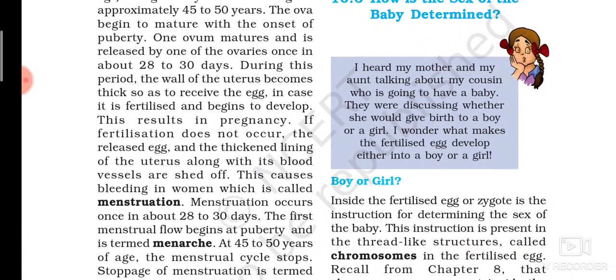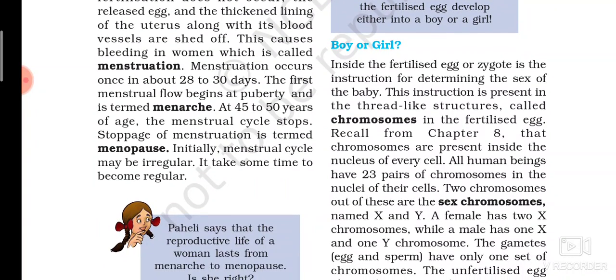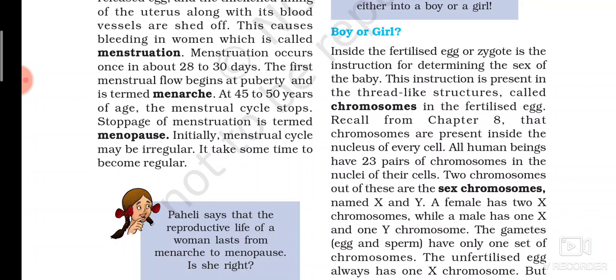Now, how is the sex of a baby determined, whether it is a boy or a girl? It is determined through the chromosomes. There are thread-like structures called chromosomes present in the nucleus. The ovum and the sperm both have a nucleus, and there are chromosomes present in it. The ova contain XX chromosomes, and the sperms contain XY chromosomes.